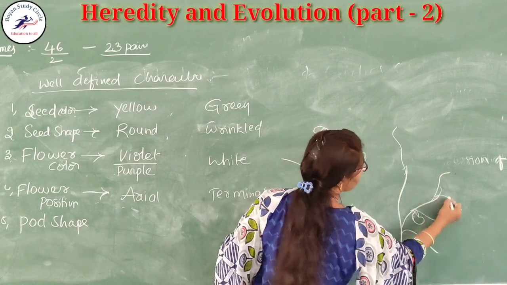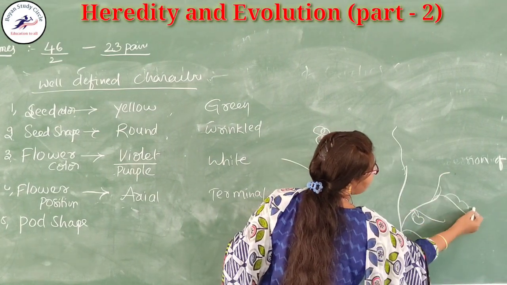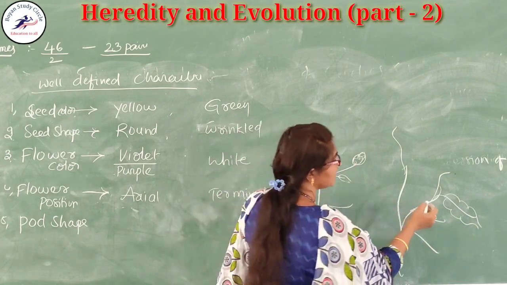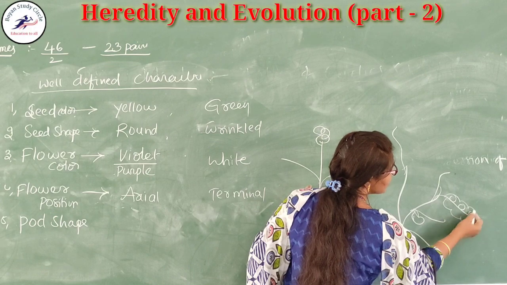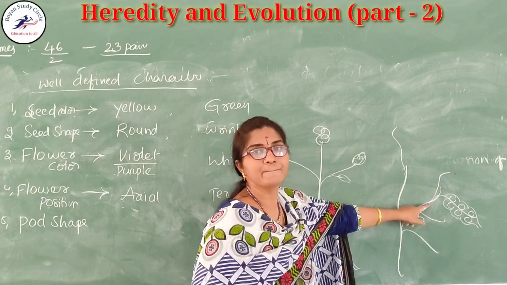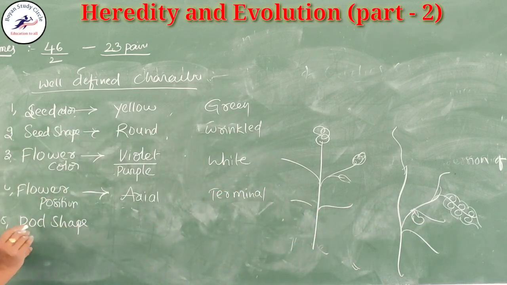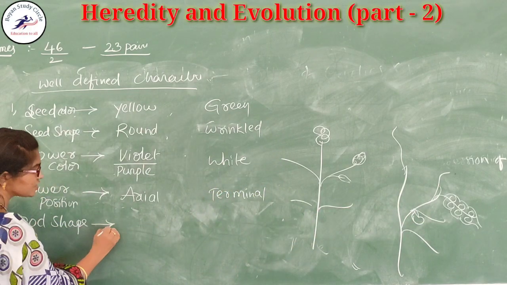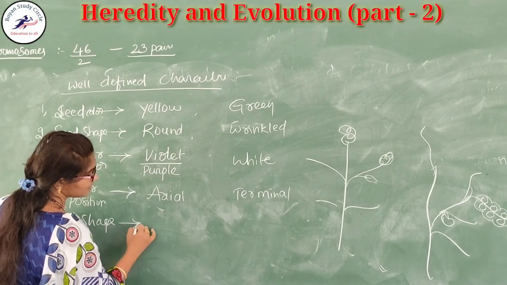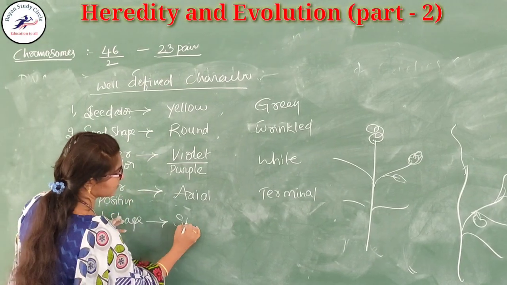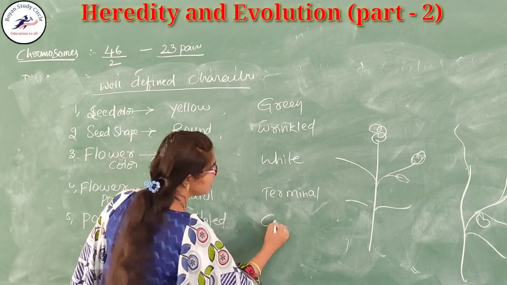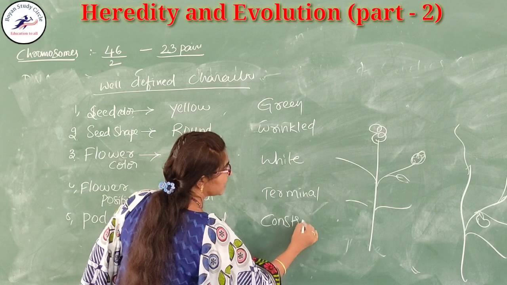The pod means the pea seeds are arranged in a coat. That coat is called the pod. So this pod shape is also important. The pod shape is either inflated or constricted.